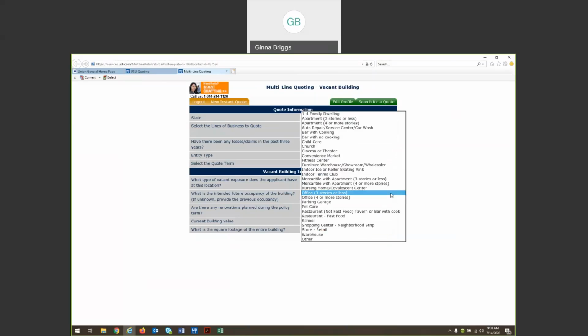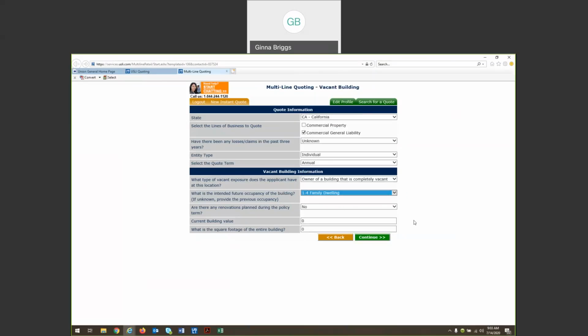We'll say the intended occupancy of this vacant building is a 1 to 4 family dwelling. You can indicate whether or not there will be renovations throughout the policy period. We can absolutely consider vacant buildings that are undergoing renovation, but for today's demo, we'll say that it's not. We'll say the current building value is $100,000 and the square footage is 1,500 feet.